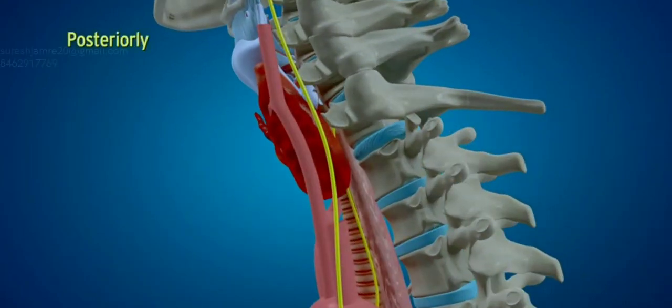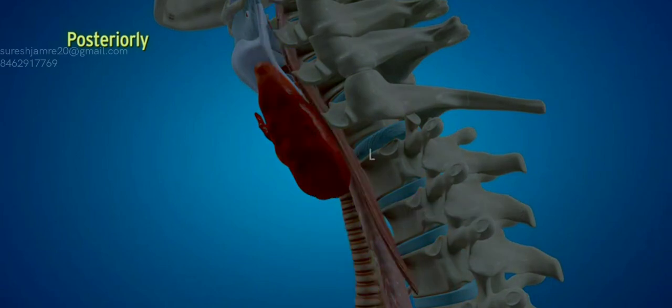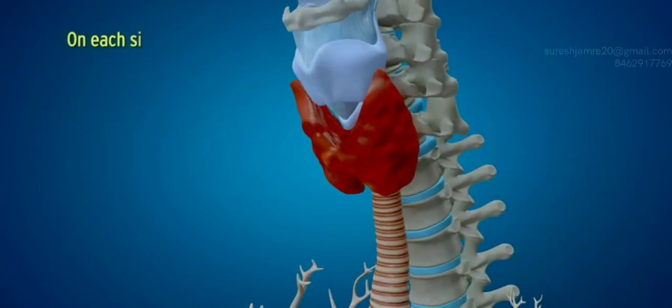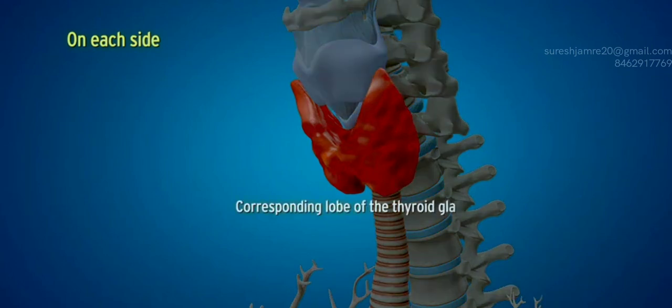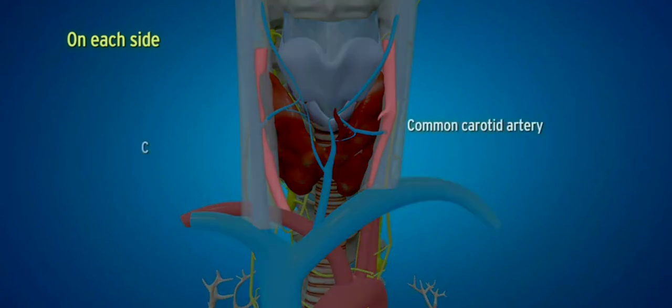Posteriorly, it is related to recurrent laryngeal nerve, longus colli, esophagus. On each side, it is related to corresponding lobe of the thyroid gland, common carotid artery within the carotid sheath.